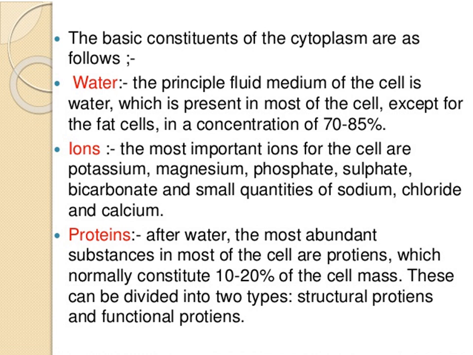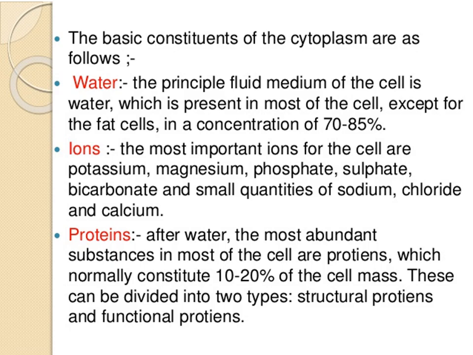First, water. The principal fluid medium of the cell is water, which is present in most of the cell except for the fat cells, in a concentration of 70 to 85%. Ions.